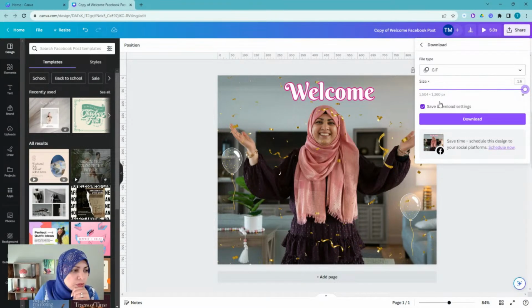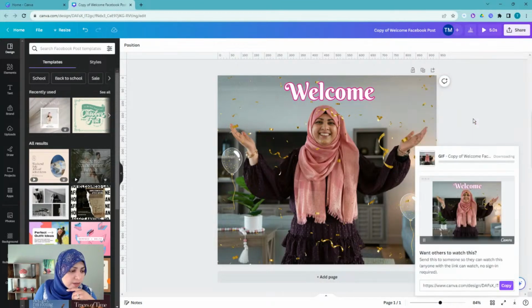I normally would increase the pixel size because that just gives it better quality, unless some system that I'm going to upload things to has a sizing limitation where it does not take a file over, I don't know, like 2 megs or 5 megs or something. So that's when you can come back and reduce the pixels. Okay, so just like that, I'm just going to hit download and it's going to create this for me.